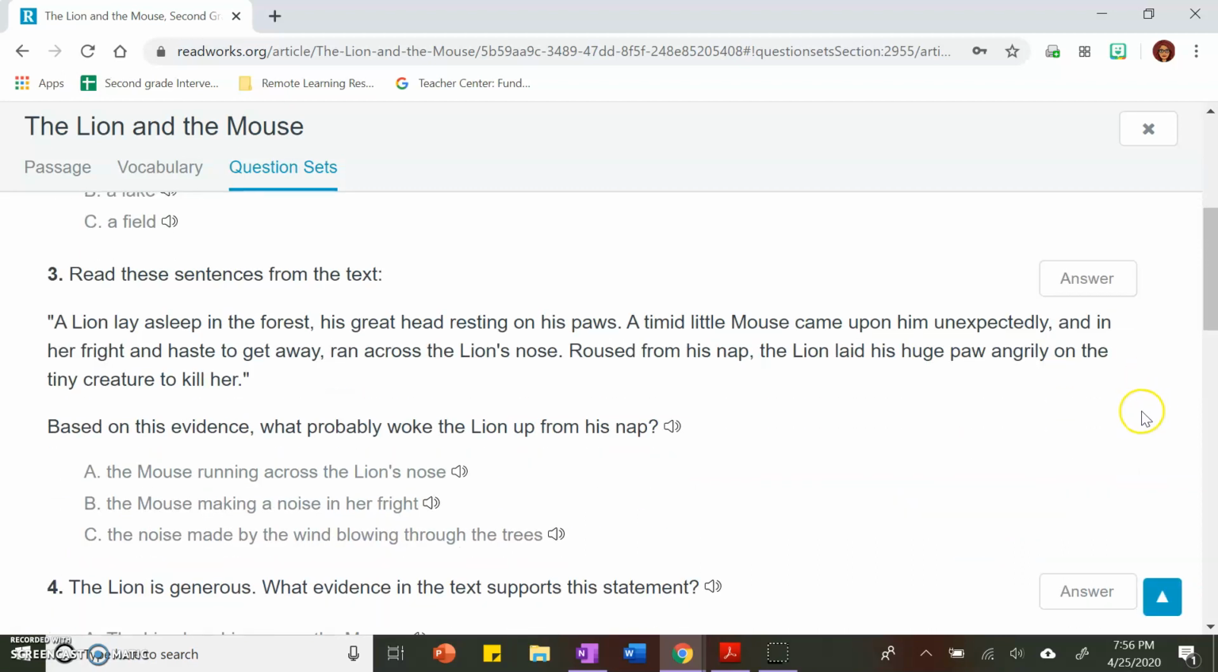Number 3. A lion lay asleep in the forest, his great head resting on his paws. A timid little mouse came upon him unexpectedly, and in her fright and haste to get away, ran across the lion's nose. Roused from his nap, the lion laid his huge paw angrily on the tiny creature to kill her. Based on this evidence, what probably woke the lion up from his nap? Make sure you reread the sentences.